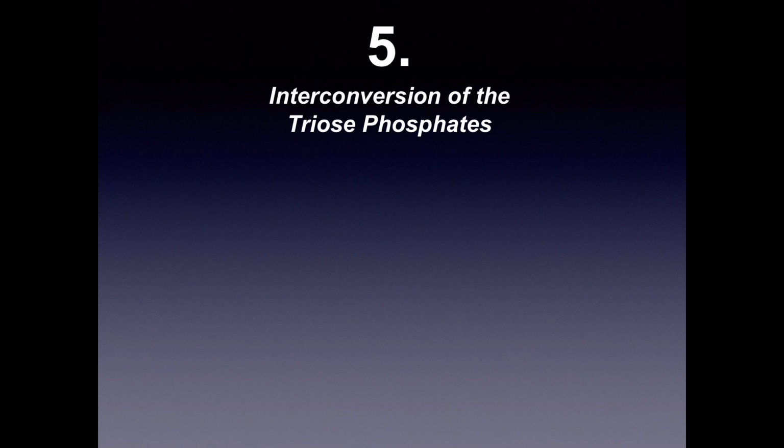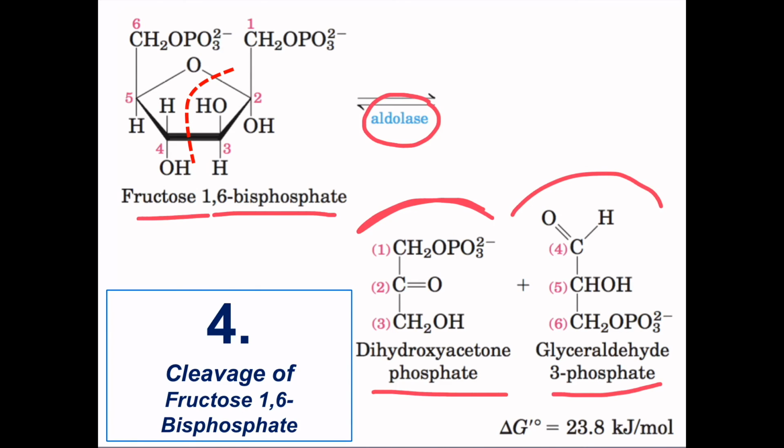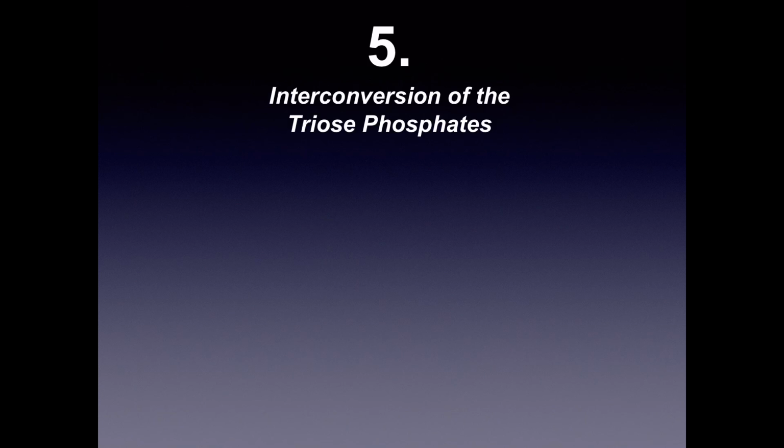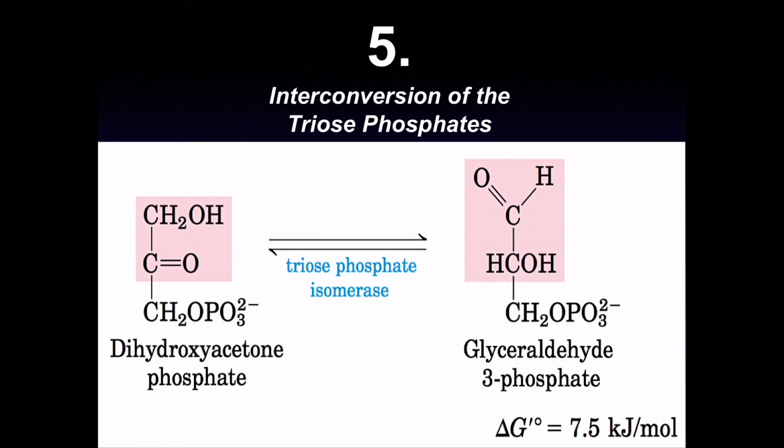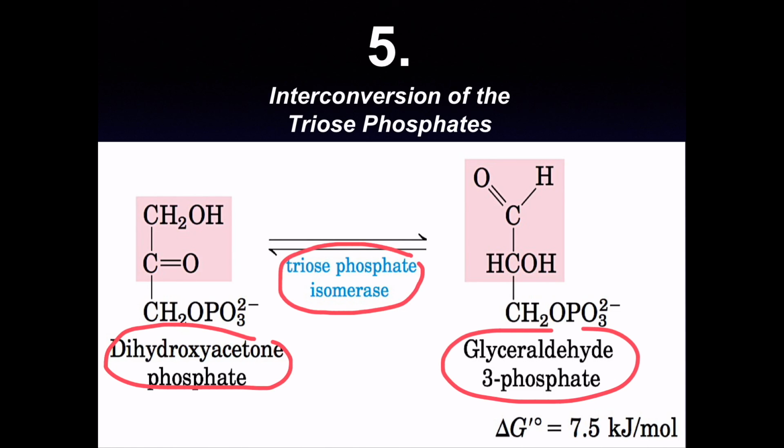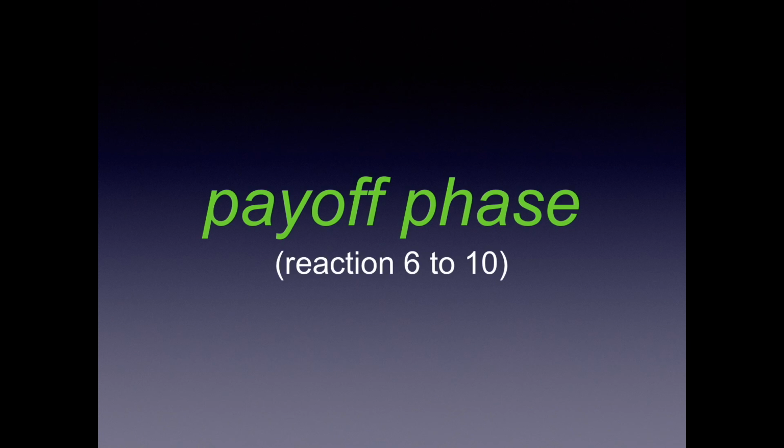It involves the interconversion of triose phosphates. Now, as you can see in the last step, we got two triose phosphates. One is dihydroxyacetone phosphate, while the other one is glyceraldehyde 3 phosphate. Now, these are interconverted into only one form, that is glyceraldehyde 3 phosphate. So we have one glyceraldehyde 3 phosphate already formed, then a dihydroxyacetone phosphate. The enzyme triose phosphate isomerase isomerizes this into glyceraldehyde 3 phosphate. Now this is again a reversible step. Now what do we have? We have two molecules of glyceraldehyde 3 phosphate at the end of the preparatory phase.